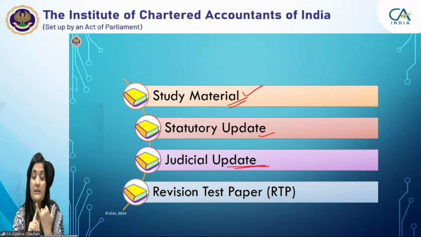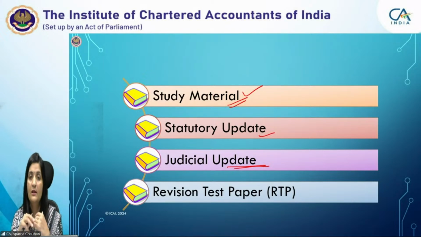Then another thing is the revisionary test paper. This is also one of the important publications of the Board of Studies, basically. But you should do this publication when you have finished your study material, right? Once you have completed your overall study from the study material, stat update and judicial update, only then do this RTP. For each examination, we come out with separate RTPs, right? So for the May 25 examination, we will come out with a separate RTP, and for November again, we will come out with a separate RTP.